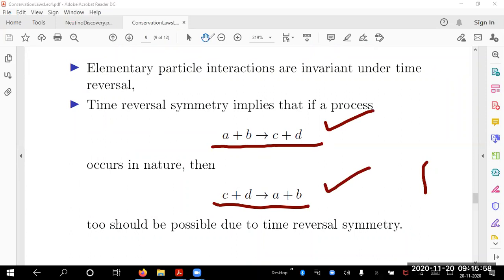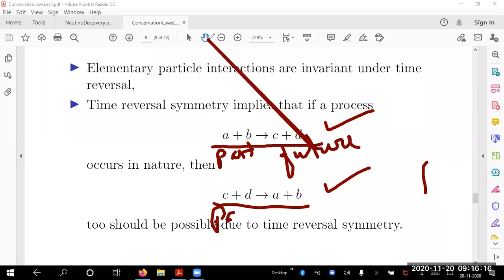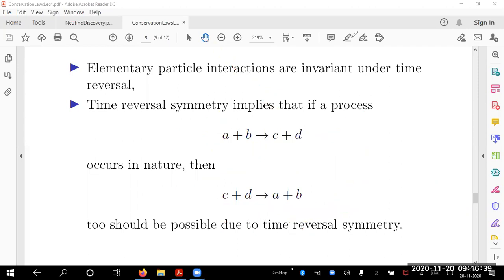There is a difference between crossing symmetry and time reversal symmetry. Please remember that. If A and B give you C and D in future, what was future becomes past. This is past. This is future. So whatever was future becomes past, and this is future. What is time reversal symmetry saying? If you notice a past to future kind of process happening in nature, then you are supposed to see that whatever was future can become past, leading you to this other process. This is possible in nature. That is the assertion of time reversal symmetry.